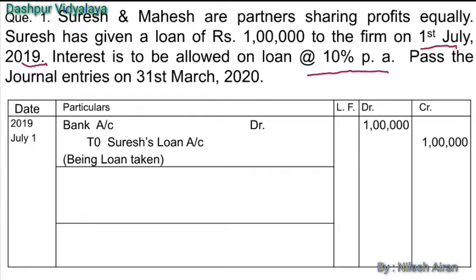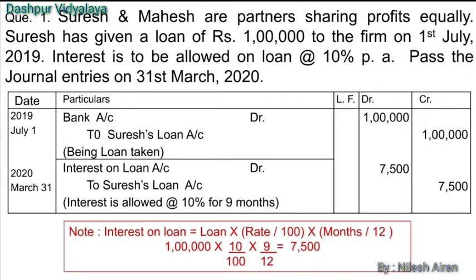First of all, we have borrowed the money. That is why cash will come into the business organization. So we have to pass the journal entry as bank account debit to Suresh loan account. Debit the receiver, bank account will be the receiver, and Suresh is the giver, so his account will be credited. We have borrowed rupees 1 lakh, so 1 lakh rupees will be recorded here.